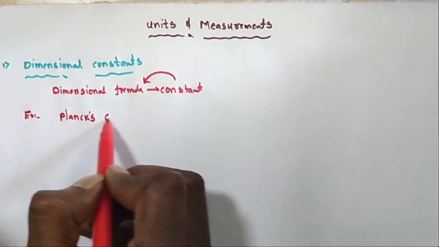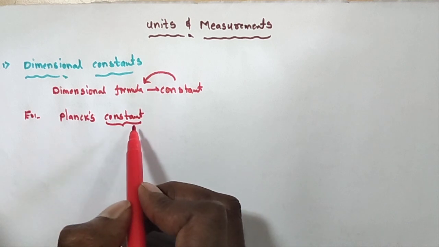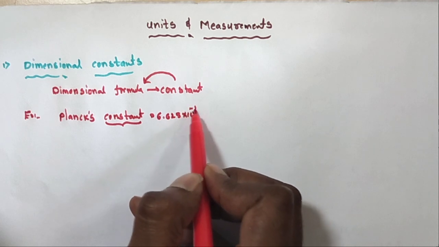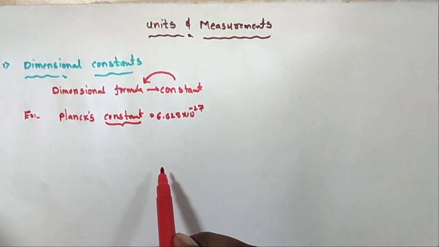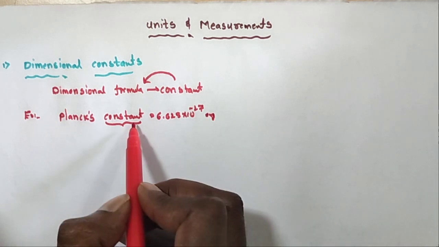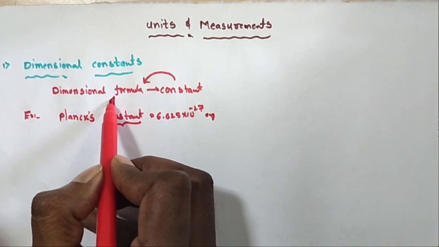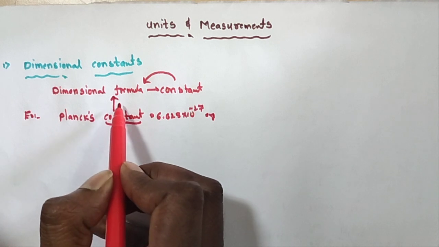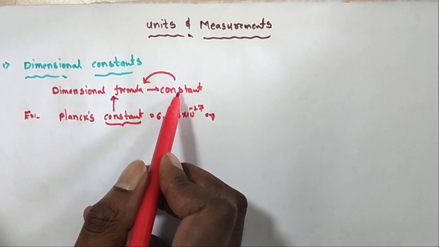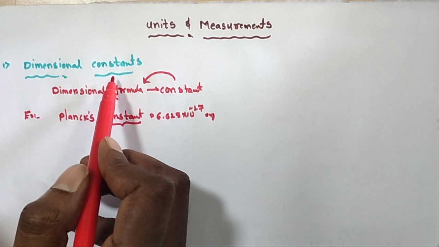Constant means it has some value, suppose 6.625 into 10 power minus 27. In Planck's constant, it is a constant value, but it has a dimensional formula. So what is your observation? Some constants also have dimensional formulas, and such a constant is called a dimensional constant.